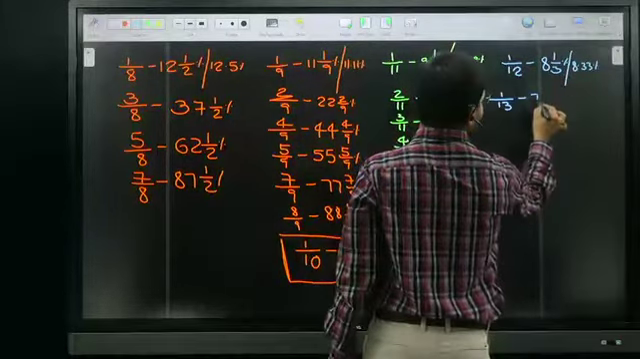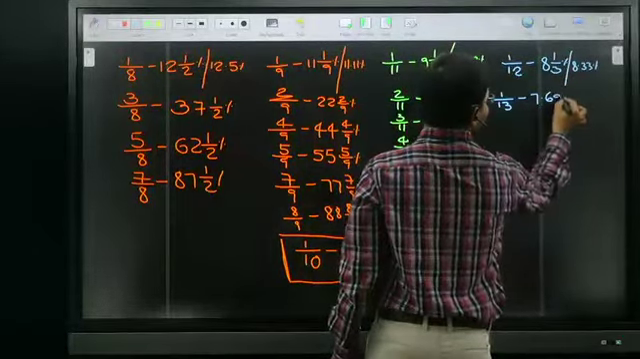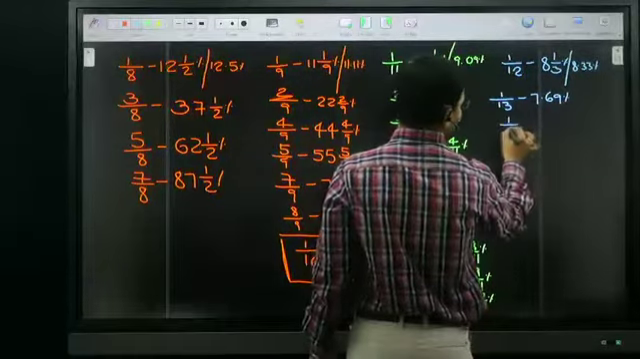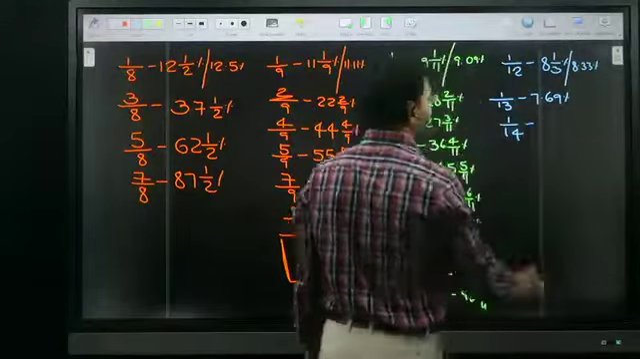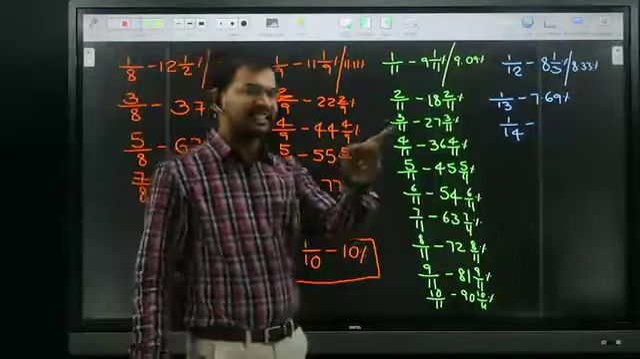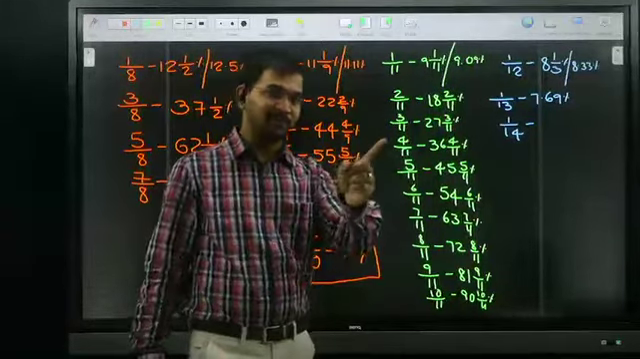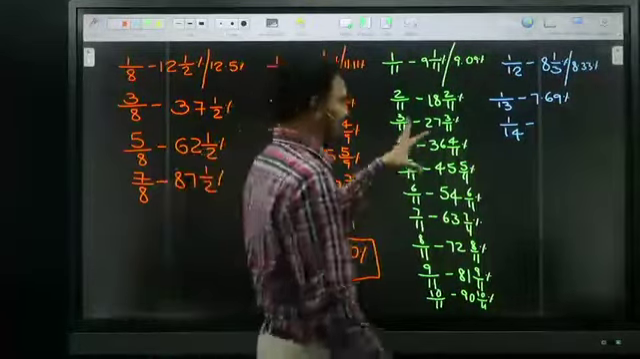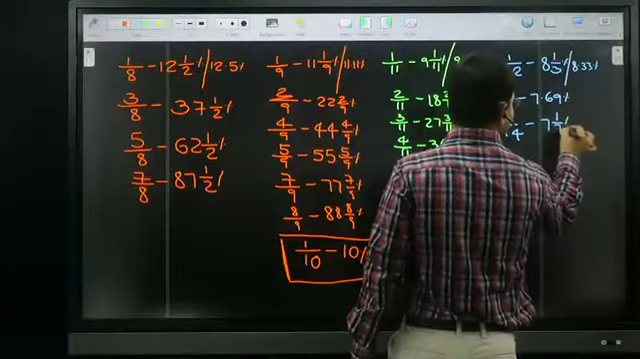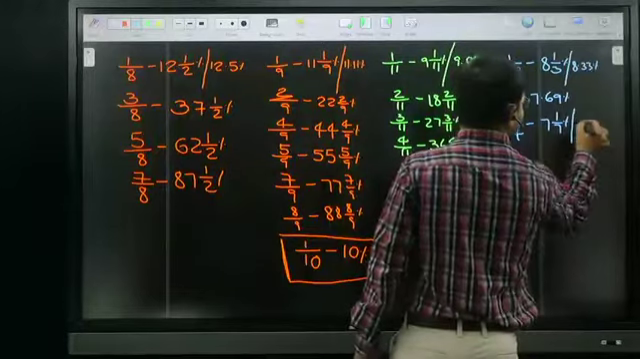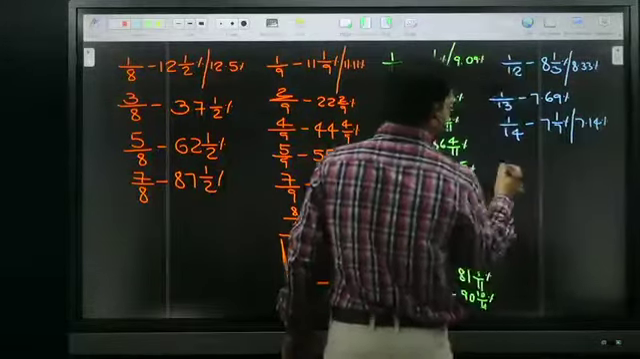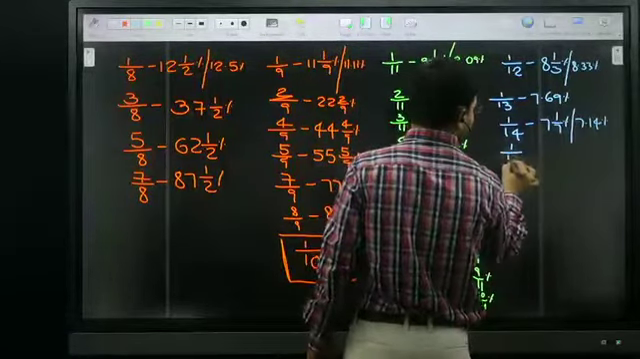Next, 1 by 13 is nothing but 7.69%. 1 by 14 is nothing but half of 1 by 7. I already told, 7 is in the denominator, 14 multiples are coming; 14 is in the denominator, 7 multiples are coming. Exactly half. Half of 1 by 7 is nothing but 7 1 by 7%, or I can write it as 7.14%.